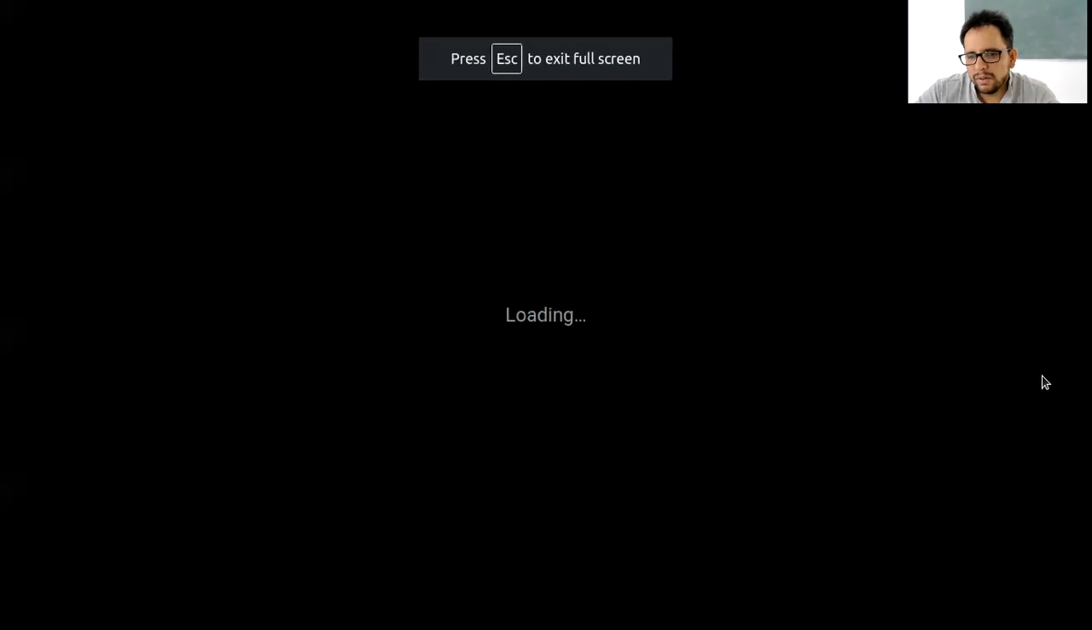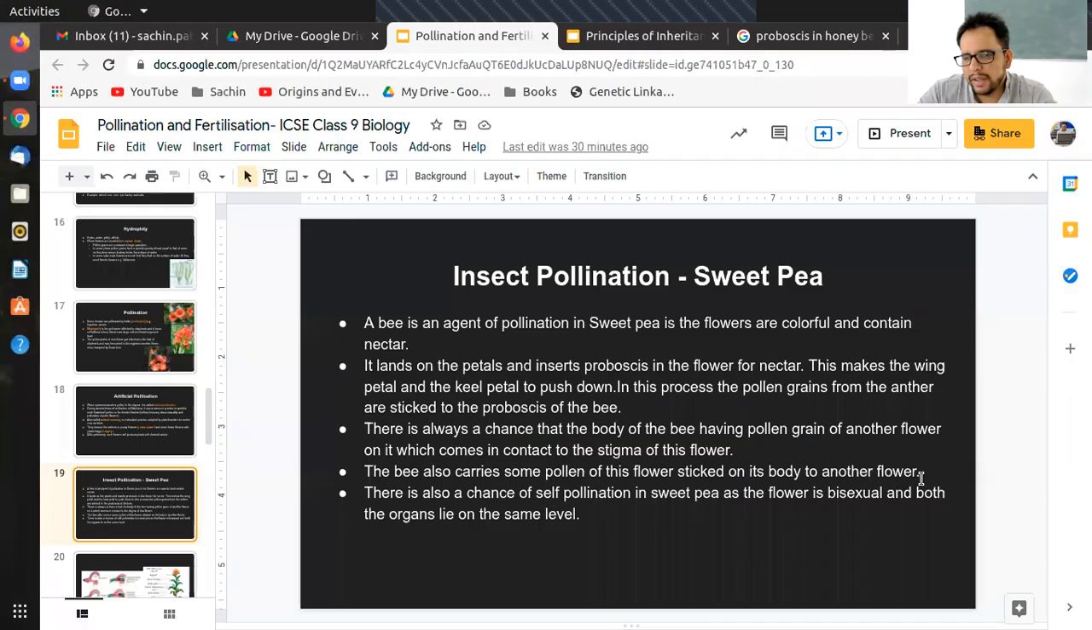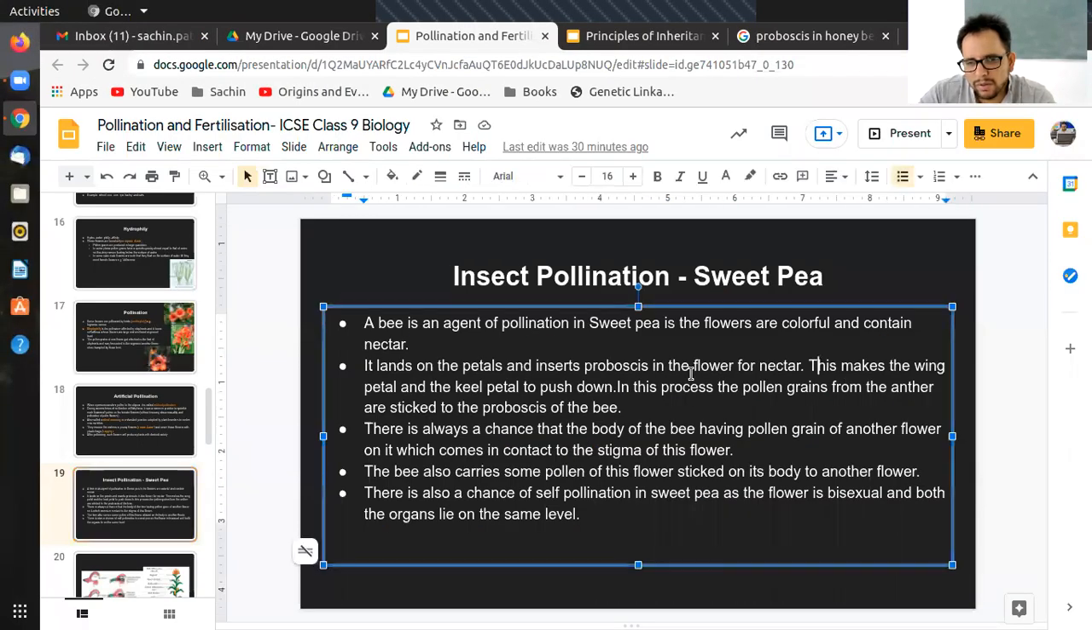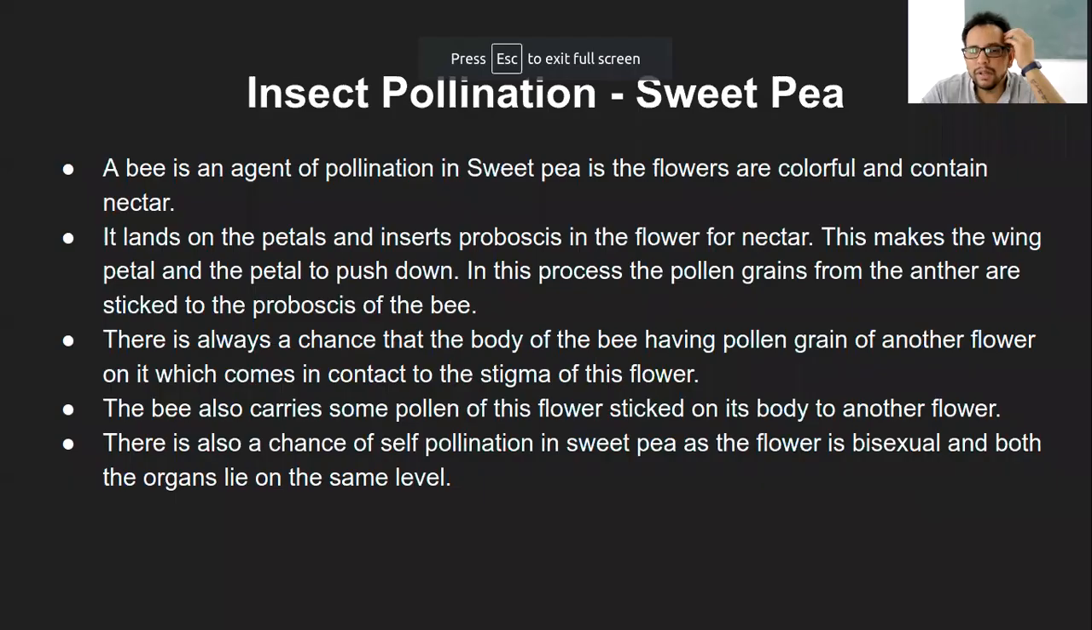Okay, so I guess I have to remove this part. I don't know what this is. The keel petal. I guess the petal pushes down. Yeah, fine. This should be okay, though the statement is still wrong. But I will correct it later. I don't know what I was doing.